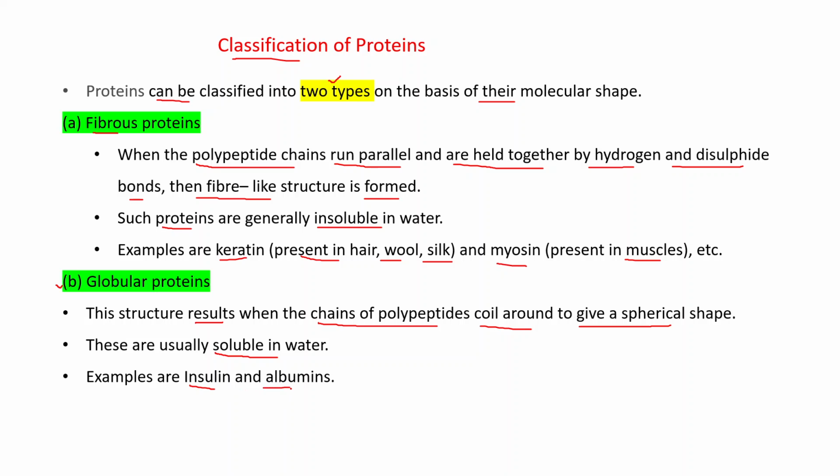Generally, there is one question: what are the differences between fibrous proteins and globular proteins? I think after this discussion, you are able to write the answer to this question. Fibrous proteins have a fiber-like structure. Globular proteins have a spherical shape. Fibrous proteins are insoluble in water and globular proteins are soluble in water. Examples of fibrous proteins are keratin and myosin. And examples of globular proteins are insulin and albumins.